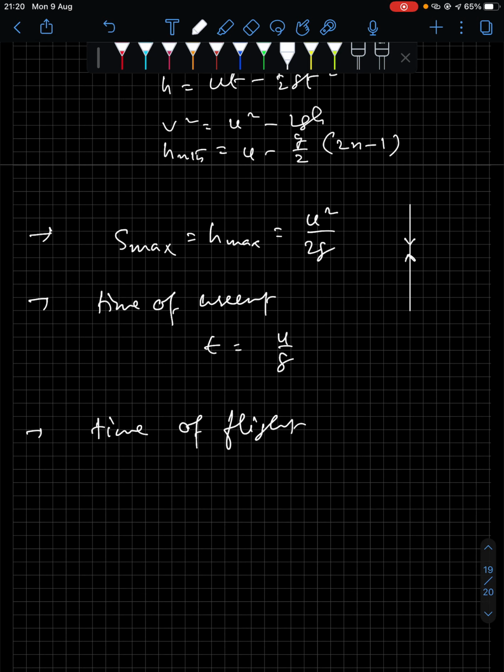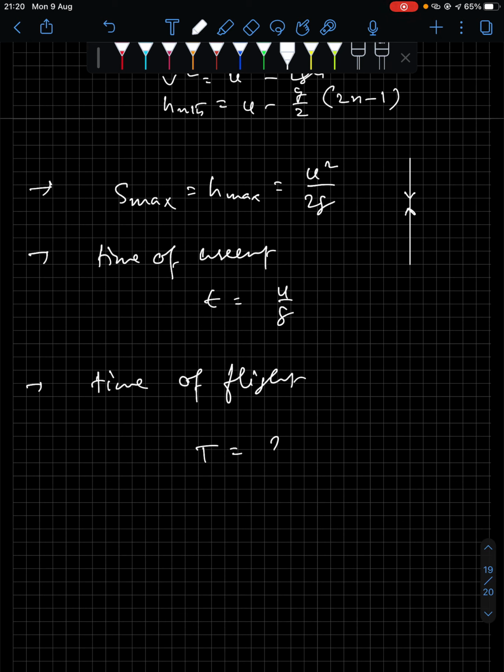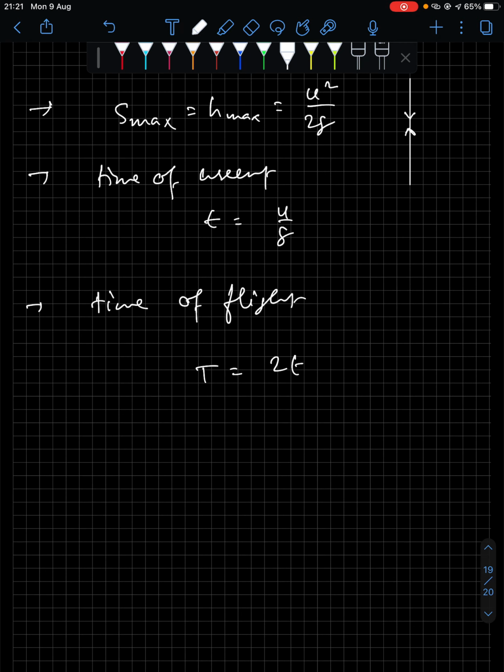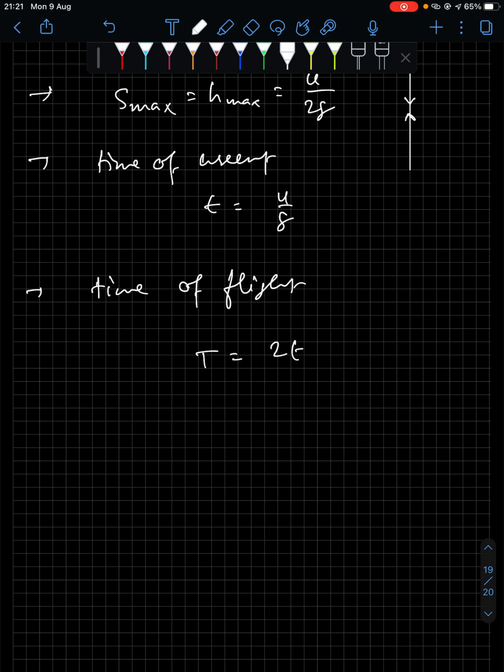Now what is time of flight? Time of flight, so that is capital T, that is double of T, like the total time, or you can say time of flight is time of ascent plus time of descent, the total time the body took to return back to earth. Okay, so that is time of flight.